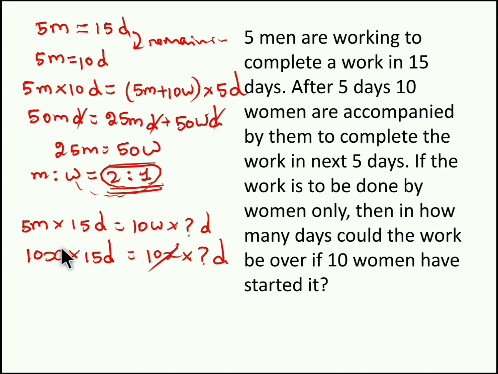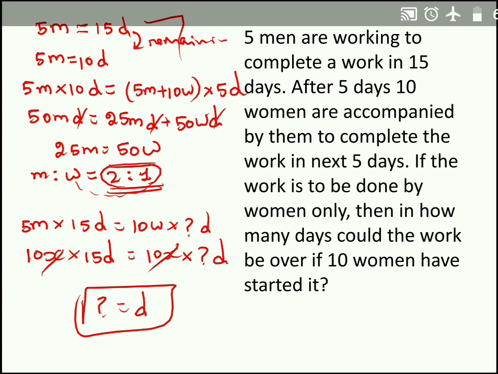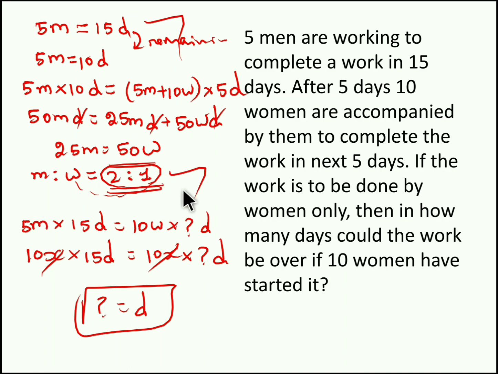So when you solve it, you will get the same 15. So these 10 women also will complete the same work in 15 days. So 5 men will complete the whole work in 15 days. Similarly, 10 women also complete the same work in 15 days, because the efficiency of men and women is in the ratio 2:1. That is 1 man equal to 2 women. Hope you understood the concept. Moving to our third question, right?